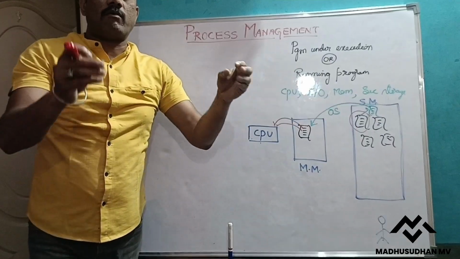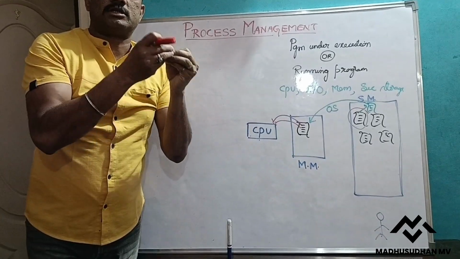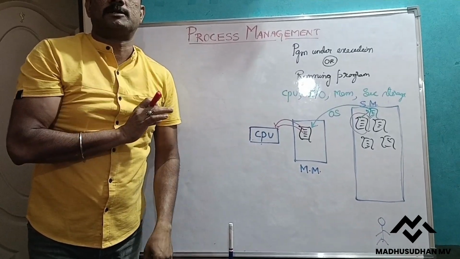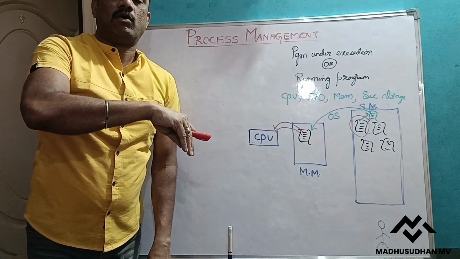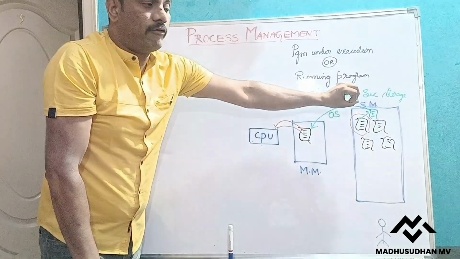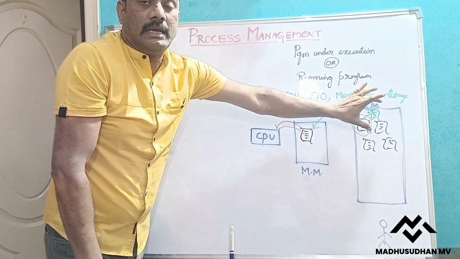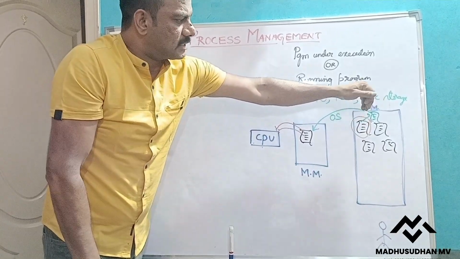In our program we have included many library functions, inbuilt functions, user-defined functions, and other files. Everything is converted into one bigger executable file, which is completely different.